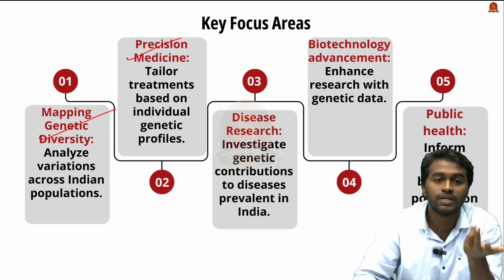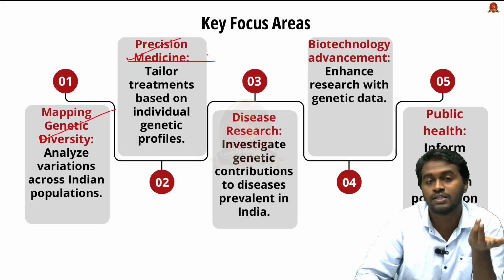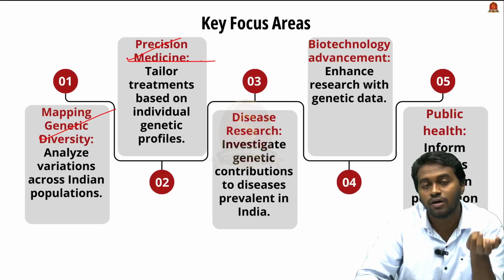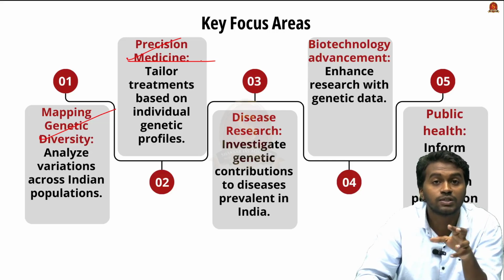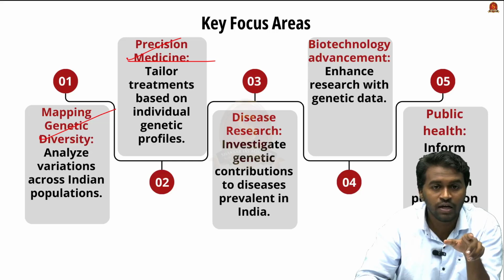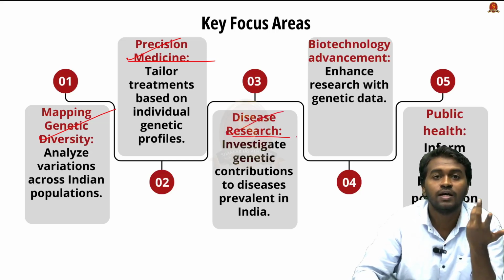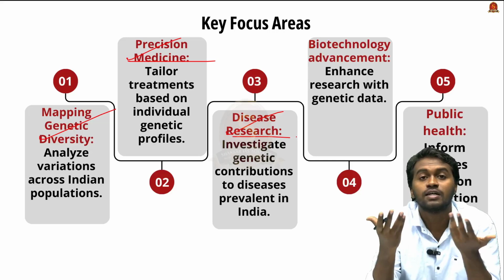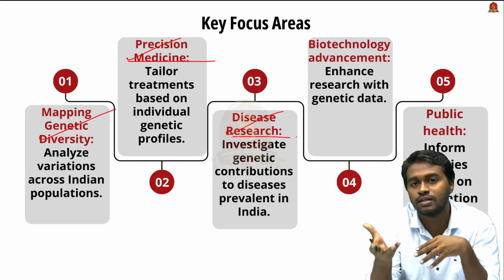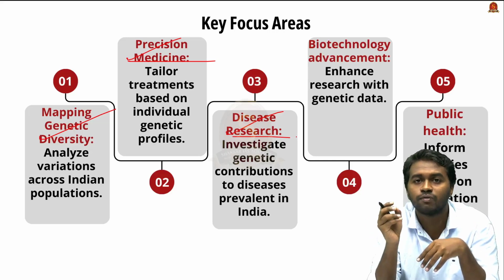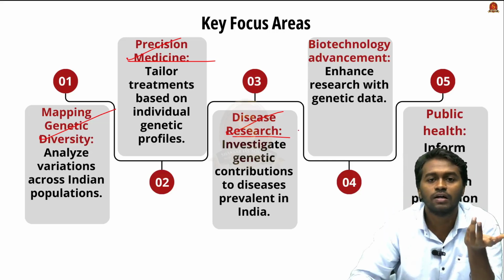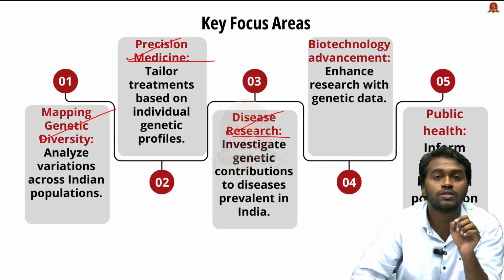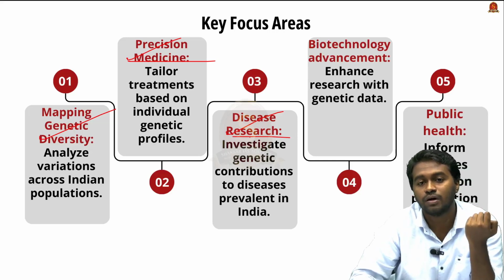And then precision medicine, like I mentioned before, pharmacogenomics. This field in the pharmaceutical science is focusing on how the genetic setup of an individual or a population is responding to a particular medicine. And then disease research. For example, we can understand certain hereditary diseases. For example, thalassemia. It is a blood disorder that is prevalent in population groups with a history of malaria. So this kind of investigation will help in formulating policy or medicine for such vulnerable communities.